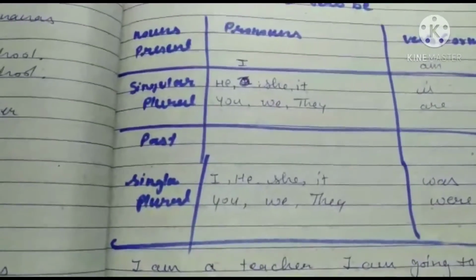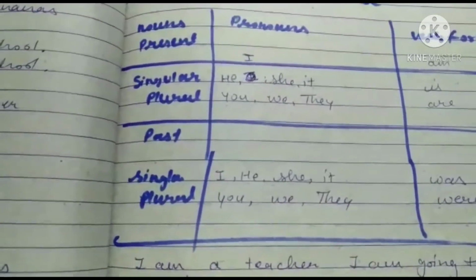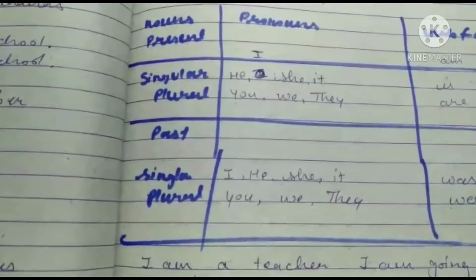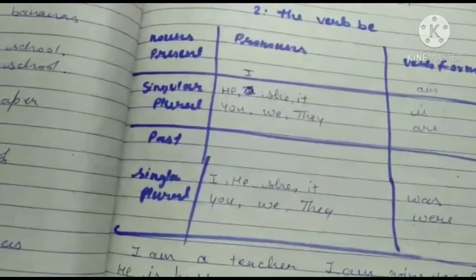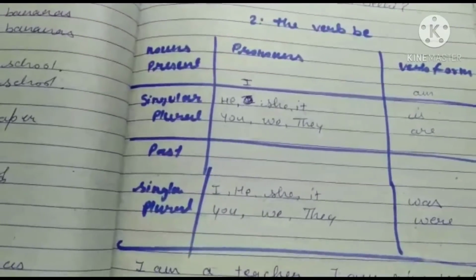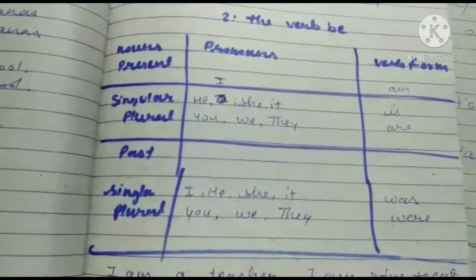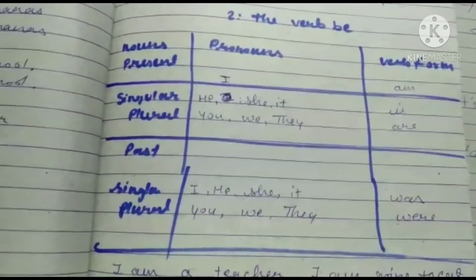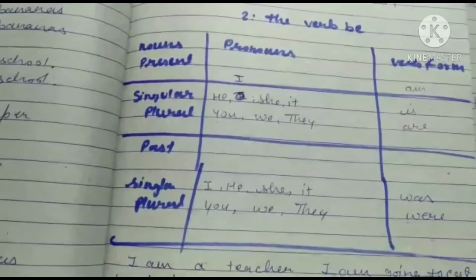You know that verbs in English have two present tense forms, like walk and walks, and you saw in the past tense ate, walked, etc. But the verb be has three present tense forms: am, is, and are. I already told you. It also has two past tense forms, was and were.